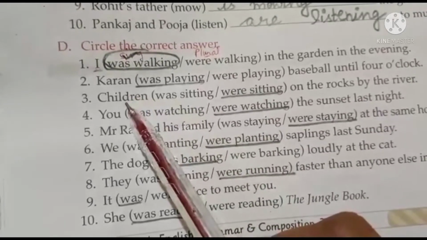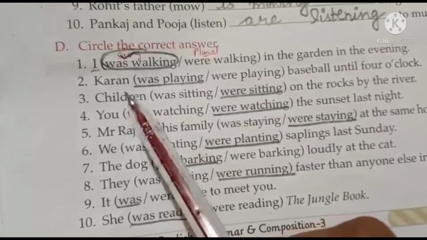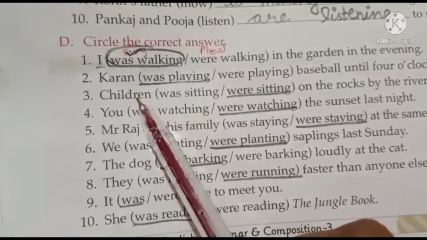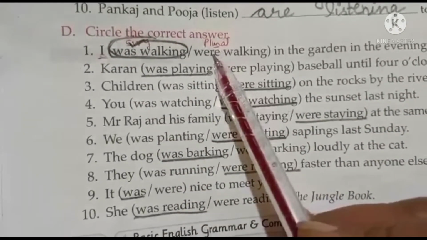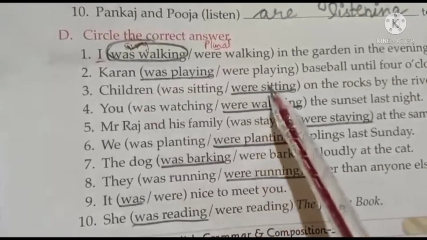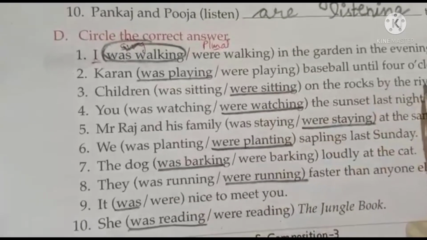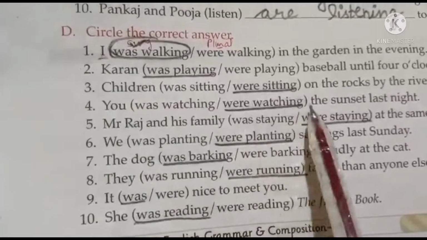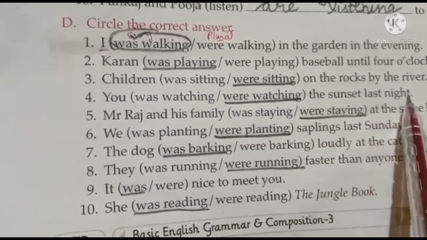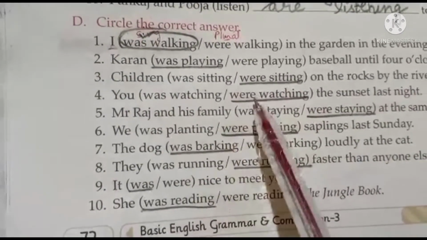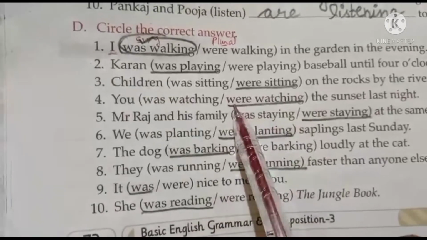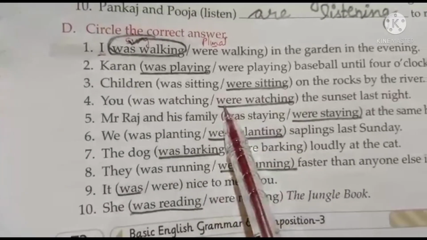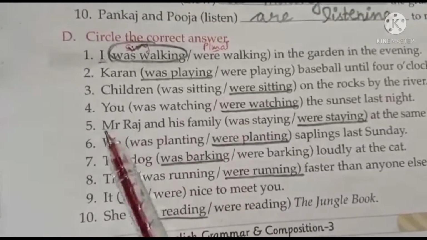Children. Now children means more than one child. So it is a plural word. Plural के लिए मैम ने क्या कहा? Were use करना है. Okay. Children were sitting on the rocks by the river. Okay. You were watching the sunset last night. With you children, we always use are and were. Okay. You are watching, you were watching. We say like this.